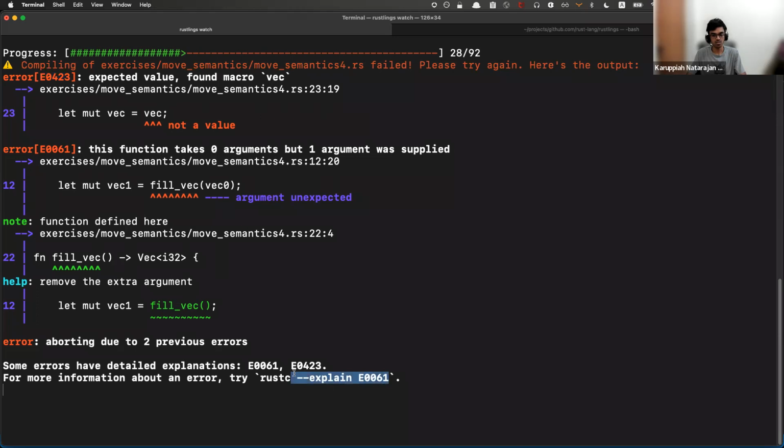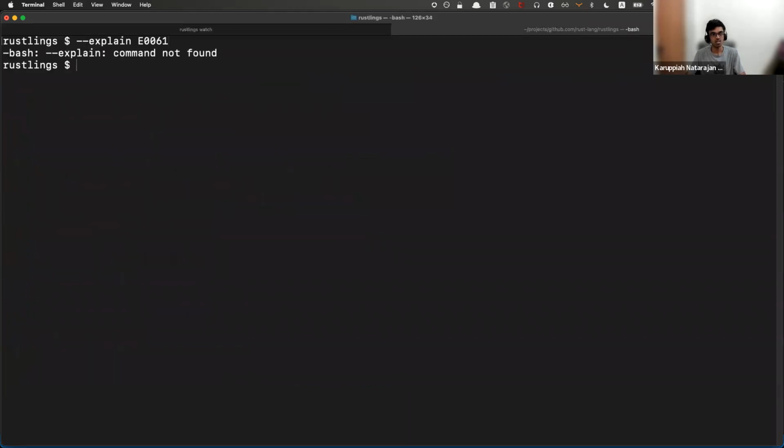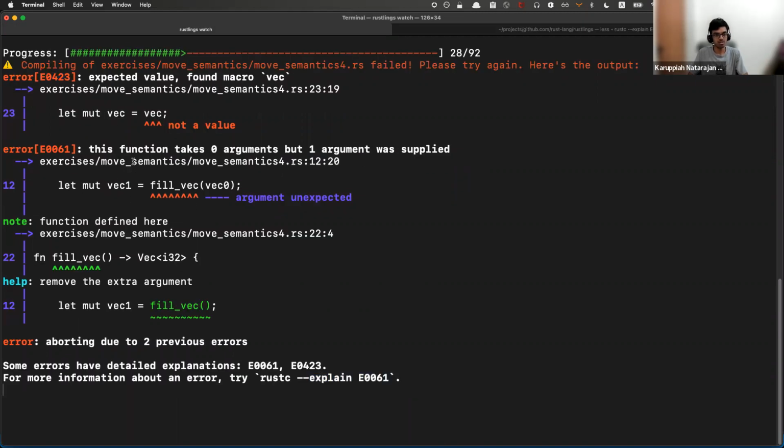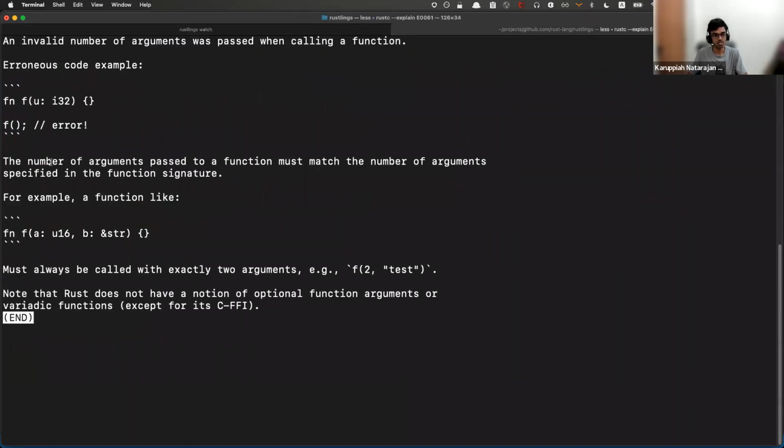And I'm also going to check out E0061, what that is. Rust C. So copy the whole thing. So yeah, an invalid number of arguments. It's clear from here: it just takes 0 arguments, but 1 argument is supplied. It must match the number of arguments specified in the function. Rust does not have the notion of optional function arguments or variadic functions. This is something that we've seen before.